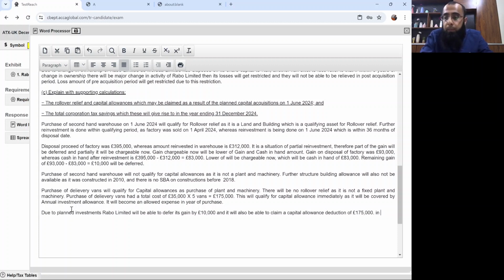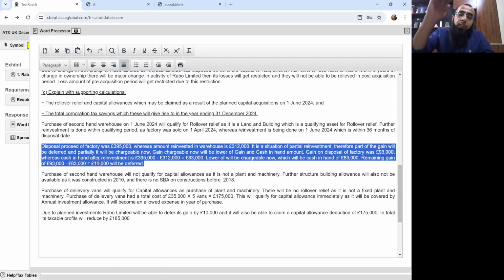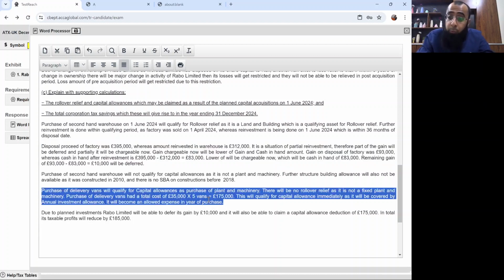In total, its taxable profits will reduce by £185,000. I'll repeat it again. When you defer your gain, your chargeable gains will reduce, so obviously your corporation taxable income will reduce. And when you claim an allowed expense, due to that also, your taxable income will reduce.